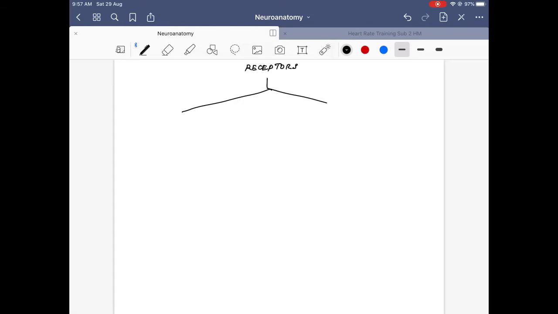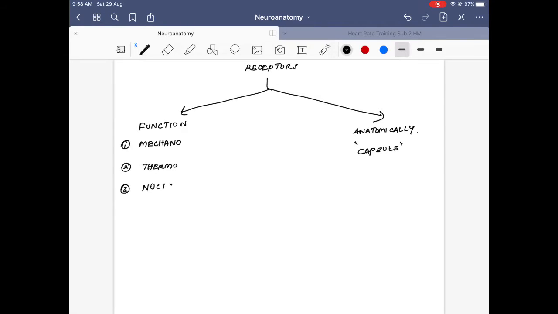One is based on the function, and again, anatomically, based on whether they are capsulated or not. Based on the presence or absence of a capsule we can classify them. Based on function we have mechanoreceptors, thermoreceptors which are responsive to temperature, cold and hot, nociceptors which carry pain sensation, electromagnetic receptors, and finally chemoreceptors which respond to chemical changes like pH in the body.